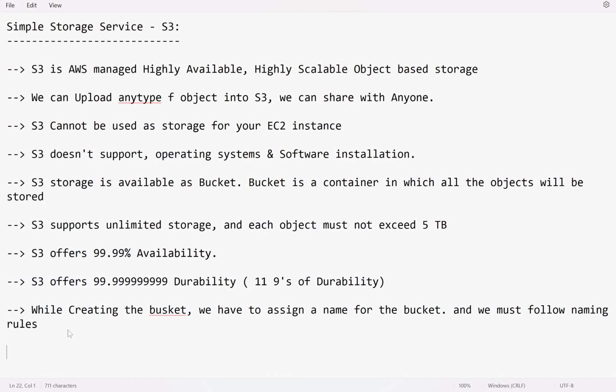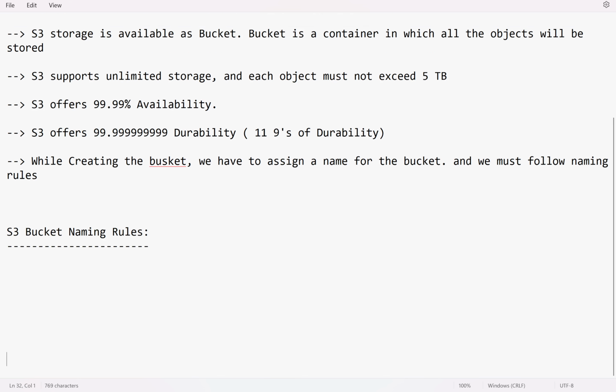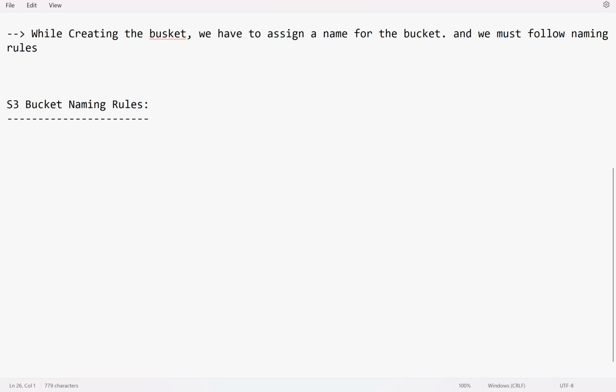Let me write down the rules. S3 bucket naming rules. What is the first rule we covered? Bucket name must be unique across all AWS accounts.